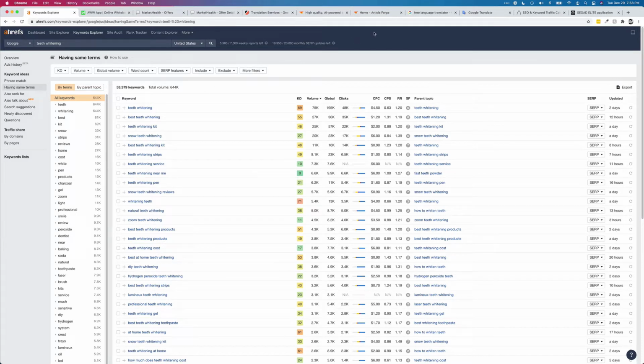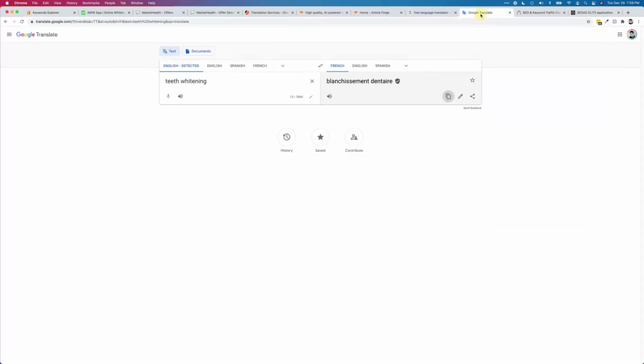These are all English keywords, so we can translate them. Just to show you an example, you could take that whole list or chop it up into little pieces, and copy them into a translation tool like Google Translate if you want to go the free option. I just typed in teeth whitening, and this is what it came out to be. And then we can copy that.